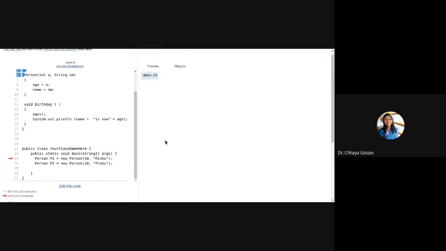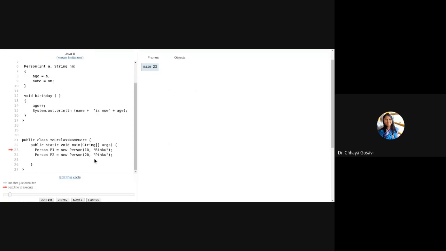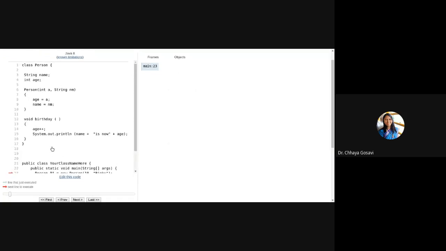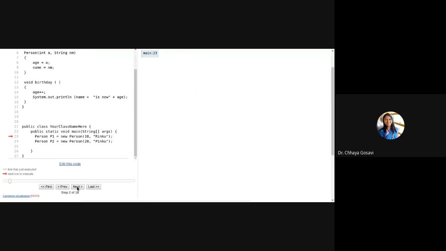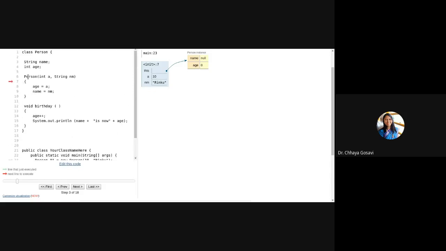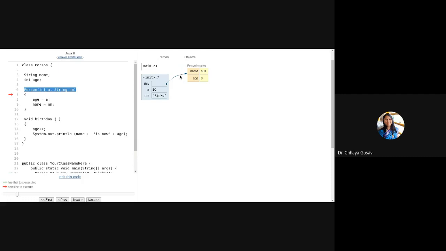Okay, so when I press next, the pointer is still at 23. I'm pressing next. So now it is executing line number 23, the green arrow, and then control is transferred to line number 7, that is the Person constructor. And note that here something happened. Memory is allocated to a and nm. These are formal parameters.